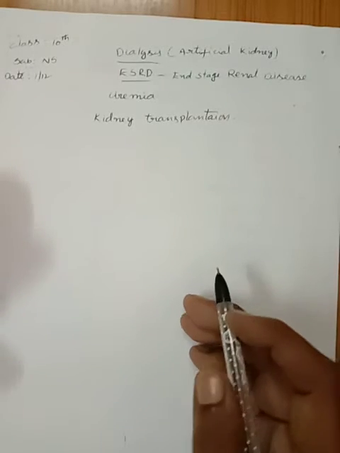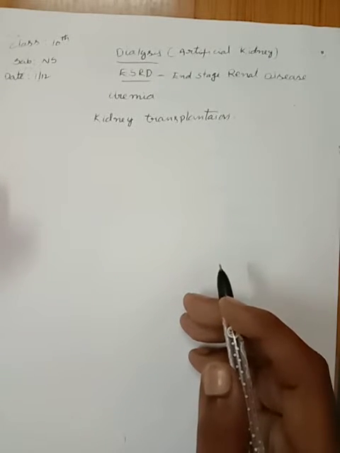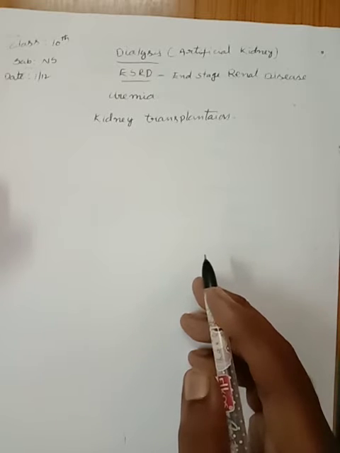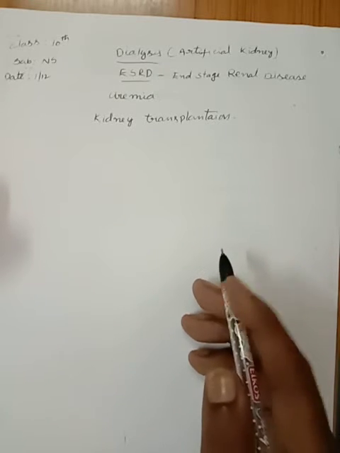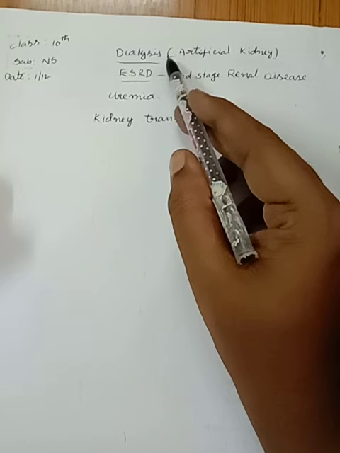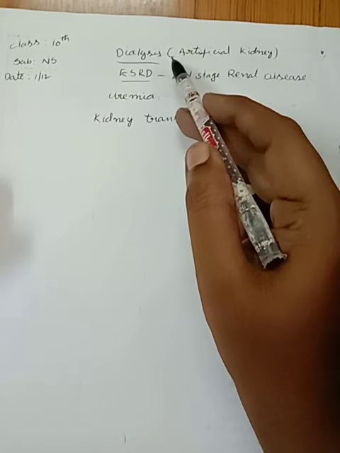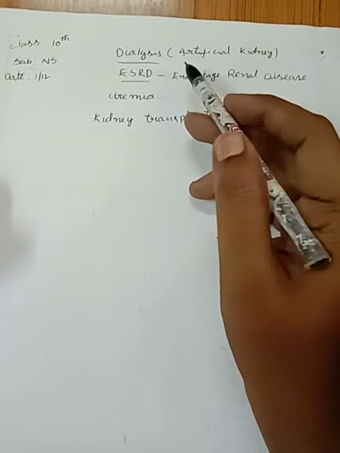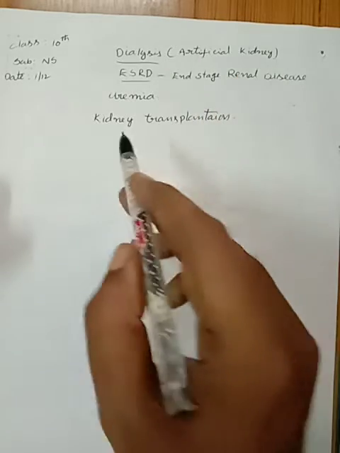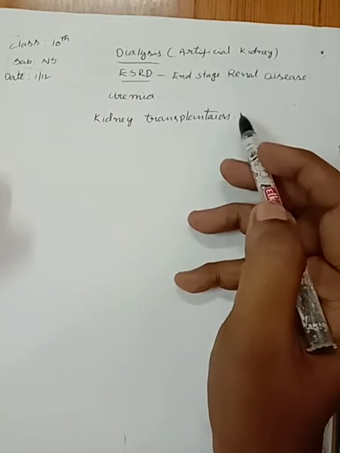Dialysis is a temporary treatment method, and the permanent cure for a kidney failure patient is kidney transplantation.